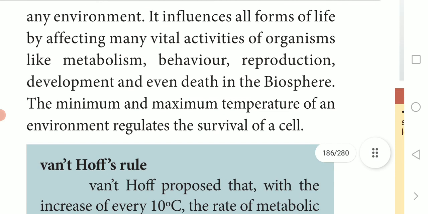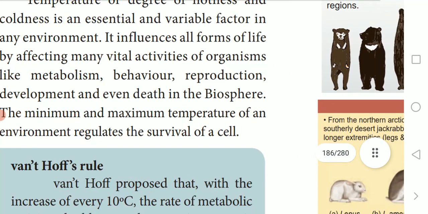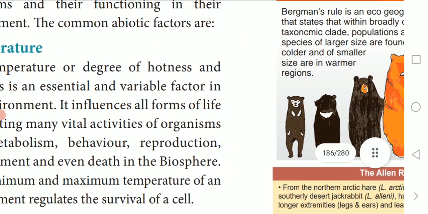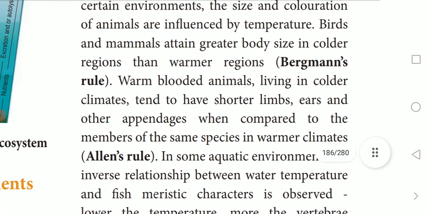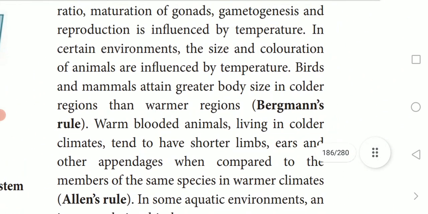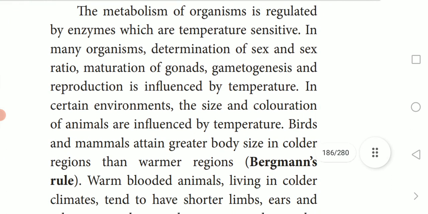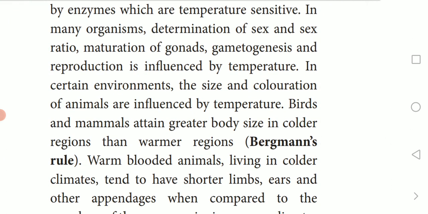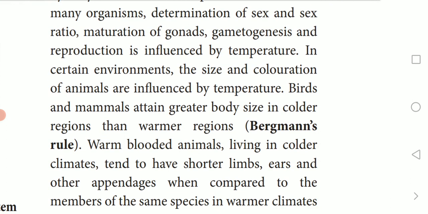Here, the metabolism decides various sensitivities of some factors, like determination of sex and sex ratio, maturation of gonads, gametogenesis, and reproduction, which are influenced by temperature. Based on temperature, scientists have given three different rules.